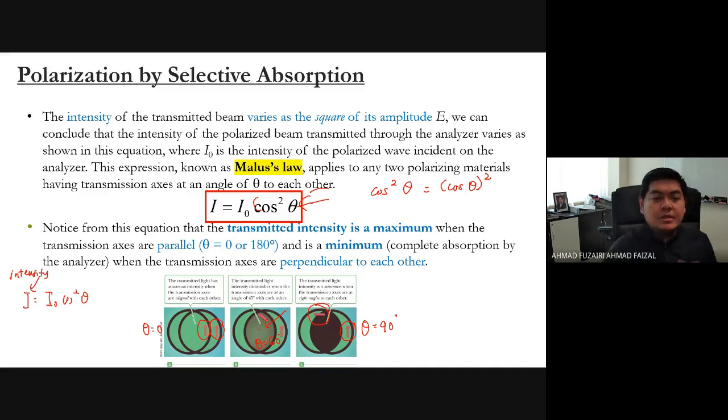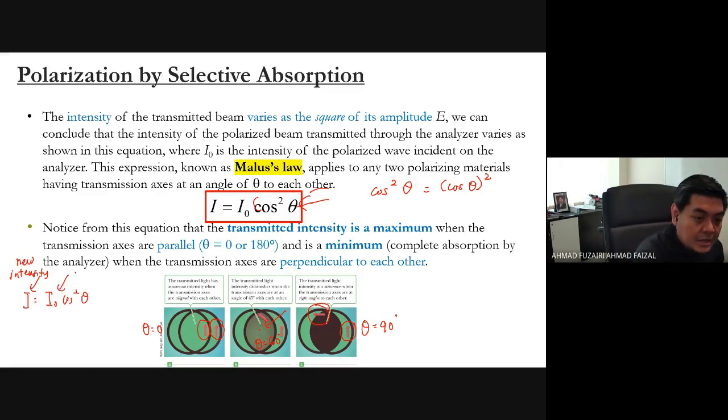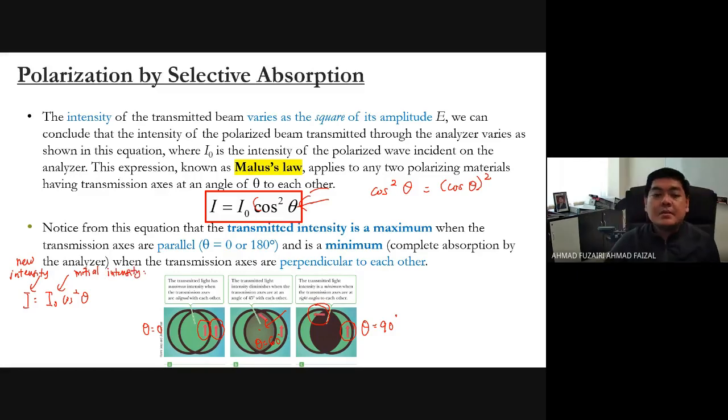In polarization, we only want to know about the intensity. So this is the new intensity, while I naught is the original, initial intensity, where theta here is the difference.